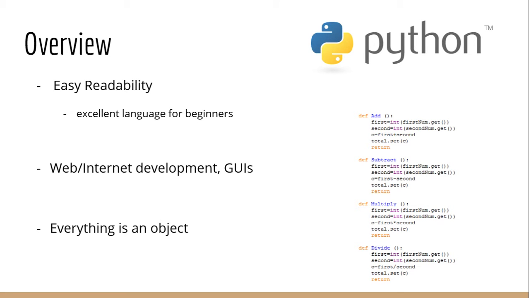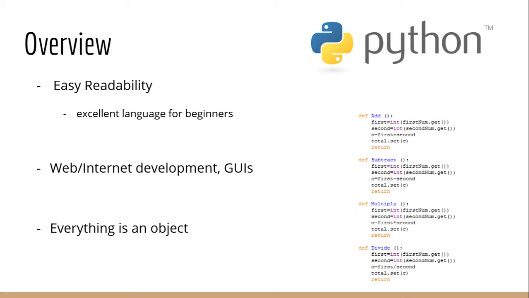Python has many uses in today's world. Software developers sometimes use it as a supporting language to help build their products. It's also used commonly for web and internet development due to the multiple frameworks and library options it offers. It's also used to create GUIs due to its Tkinter package, and I'm going to show a demo of this later on. Finally, one of the most important aspects of Python is that everything is object-oriented.